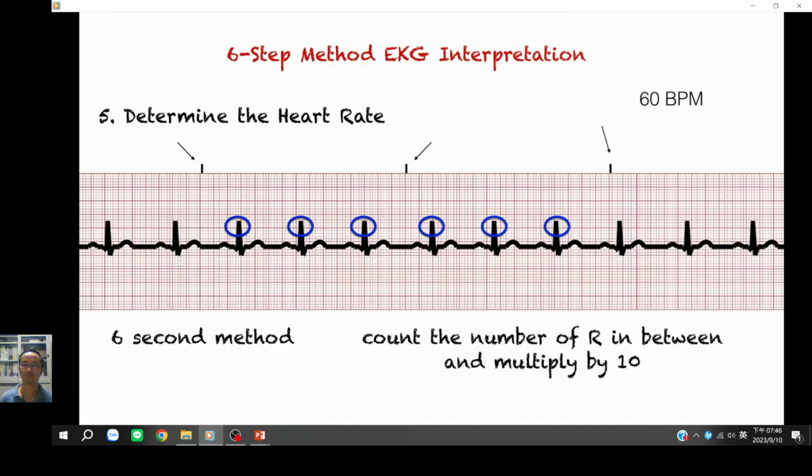Another tip is that you have to be very, very careful in using the 6-second method. You always have to verify that the strip you're reading is indeed a 6-second strip. I know some teachers include strips that appear to be 6-second strips, but they're really not. They don't have these 3 lines. And students actually mess up the heart rate because they use the 6-second method. This method only works for 6-second strips.